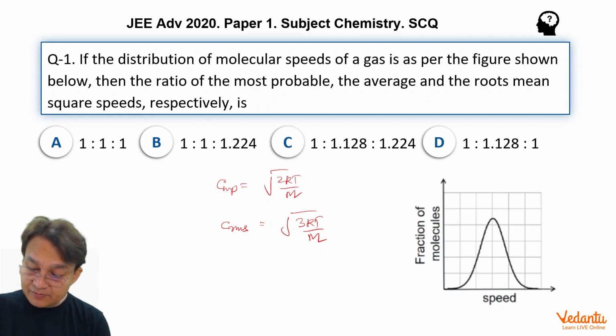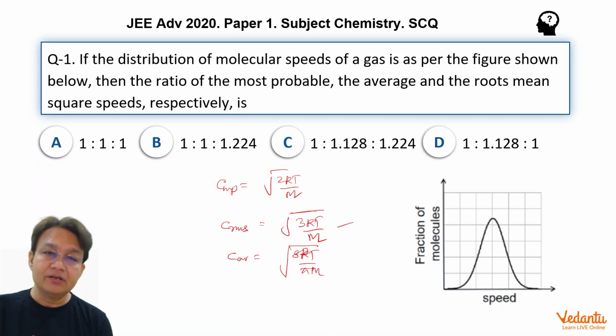The expression for C average, 8RT upon pi M, is slightly difficult, but you can get it if you are familiar with the distribution.